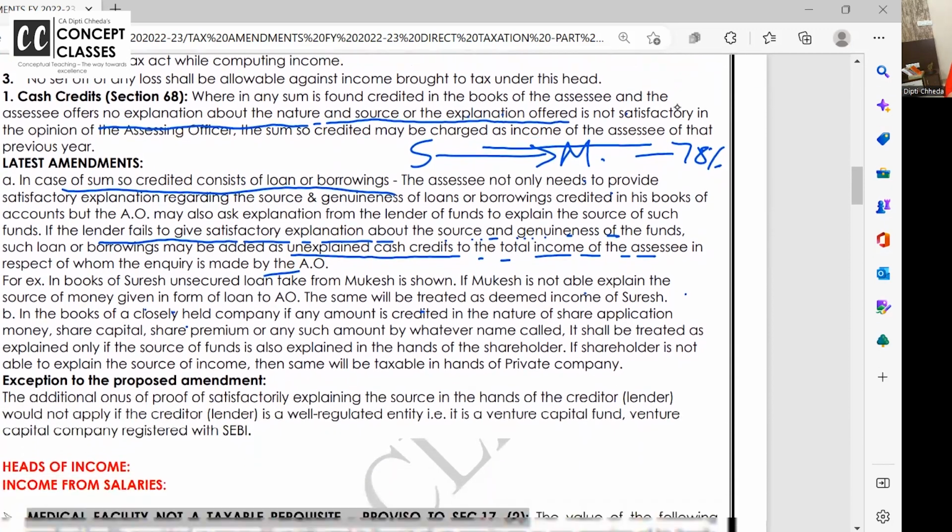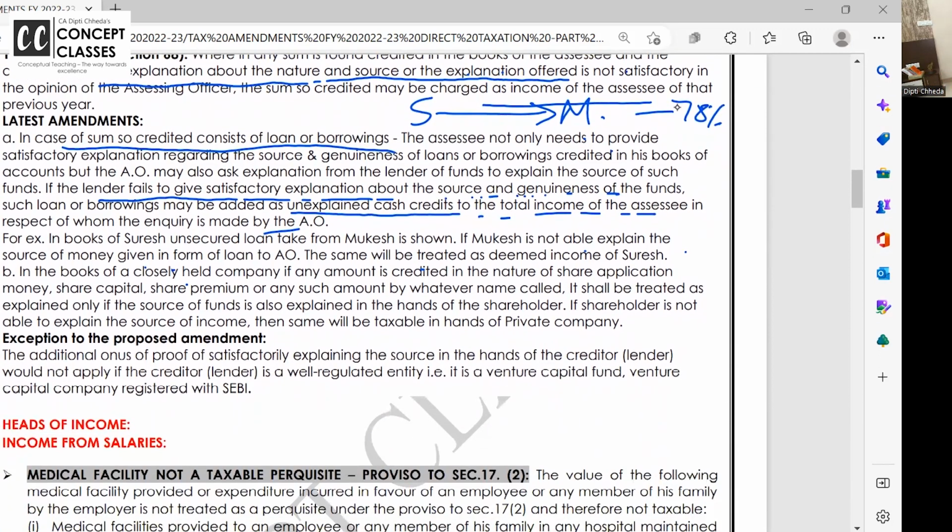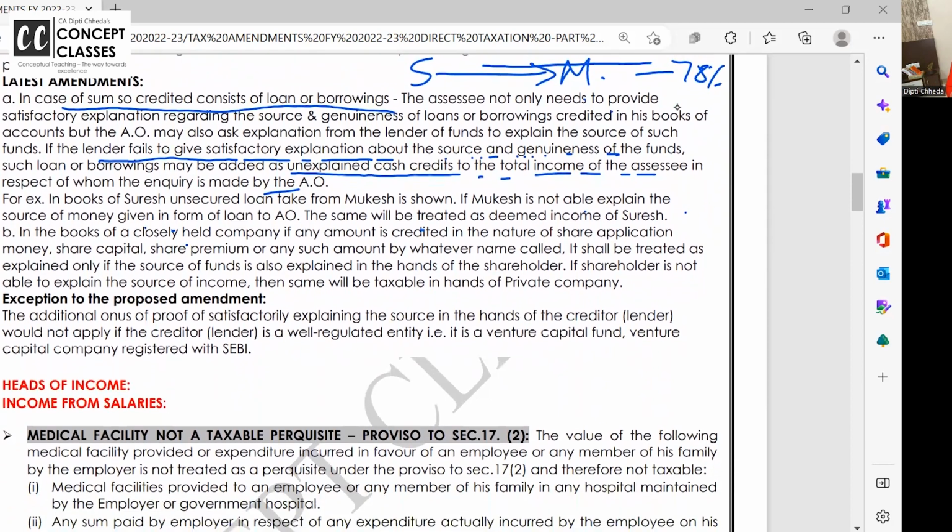Okay. Only this much is the amendment, but just to revise, I have added a B point also here. And it is regarding the closely held company. What is a closely held company? That answer should come. Good. A private company is called a closely held company.